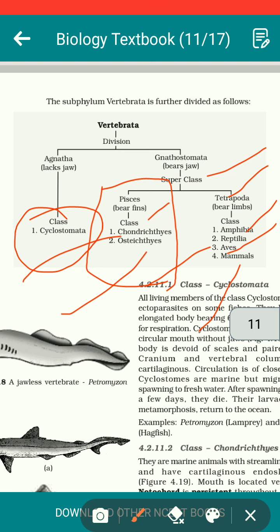So this is the brief classification of what we call the subphylum Vertebrata. So we shall be restricting this very lecture over here, and after that in the next lecture we shall be discussing the detailed classification of the subphylum Vertebrata. We shall be taking the Agnatha, that's the jawless vertebrates, and our next discussion shall be on the class Cyclostomata.